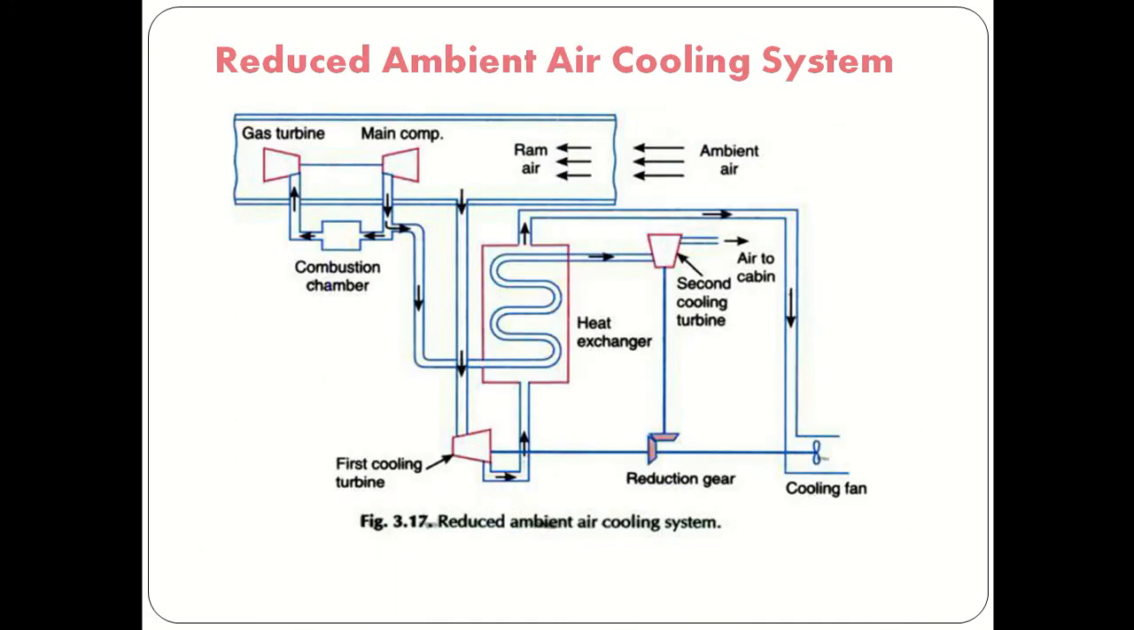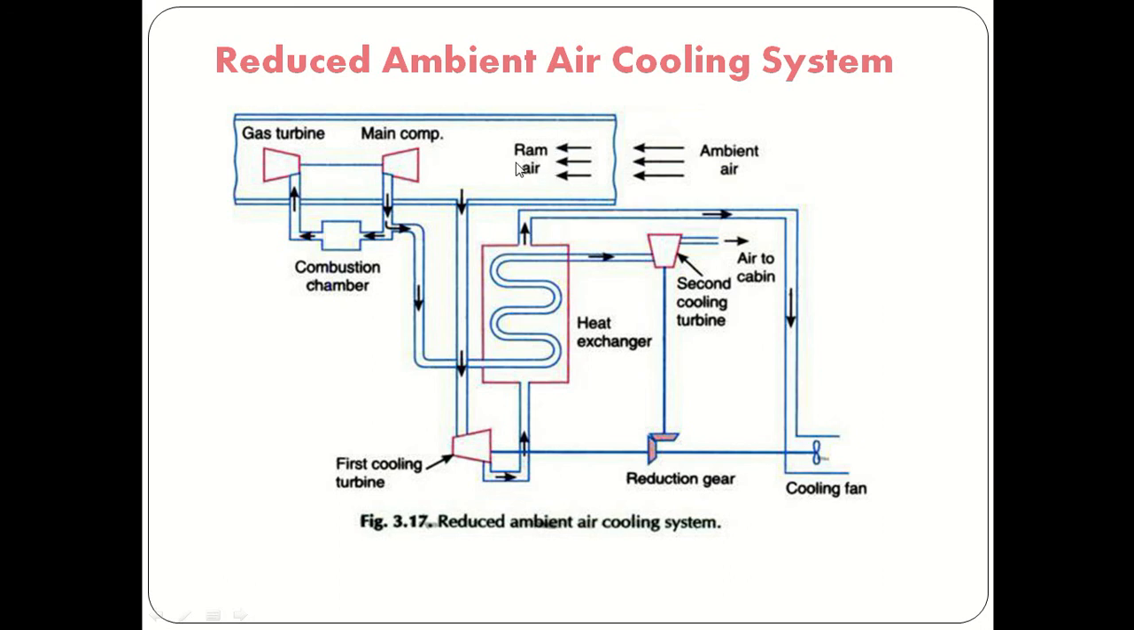Now next, we will see the next method, which is the reduced ambient air cooling system. So ambient air is taken into the engine. So here ramming will be taking place. Out of that, some air we are using on the cooling turbine. We will see that later on. So first we'll see the main flow of air into the refrigeration process.